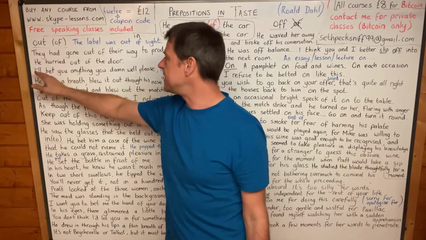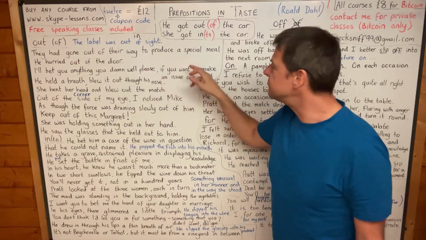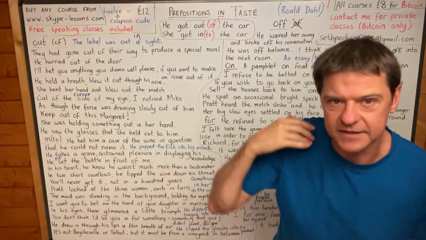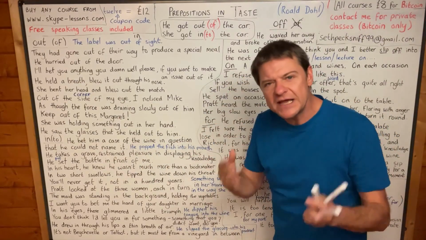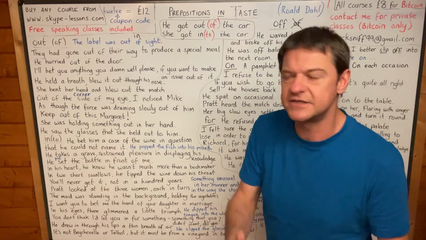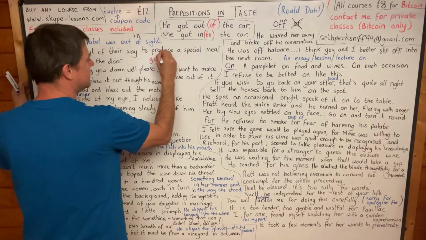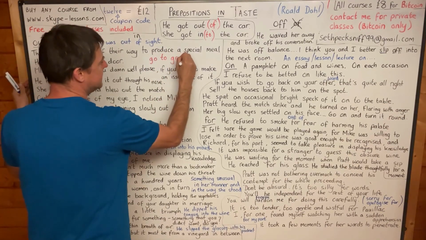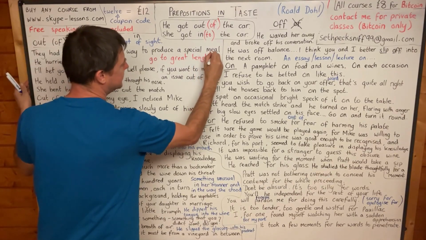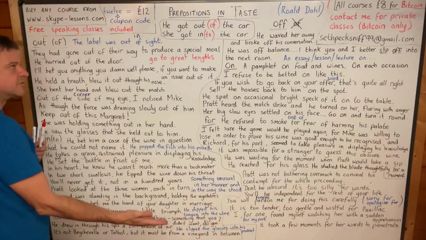Okay, another interesting phrase. Mike and his wife had gone out of their way to produce a special meal, okay? If you go out of your way to do something, you go to great lengths to do something. You make extra special effort to do something. Go to great lengths is another great phrase to learn. Yeah, go to great lengths to do something. To go to great lengths to do something, to go out of your way to do something.